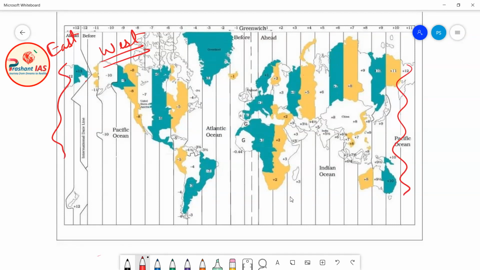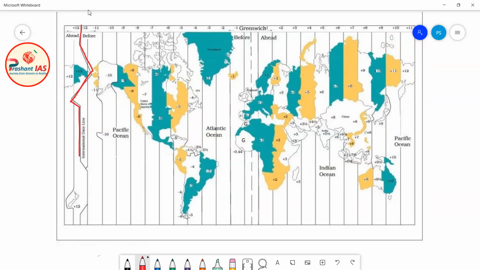Okay, but friends, if you notice the international date line carefully, this is our international date line, this zigzag line. Now listen to me carefully, because this is a little bit difficult concept.